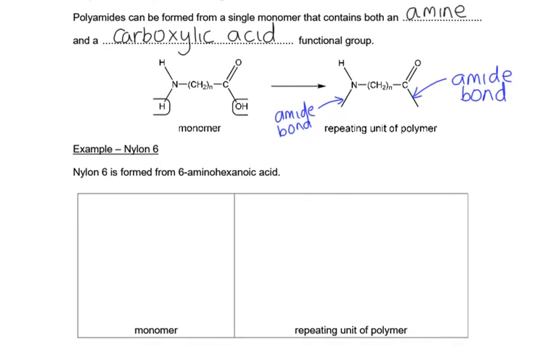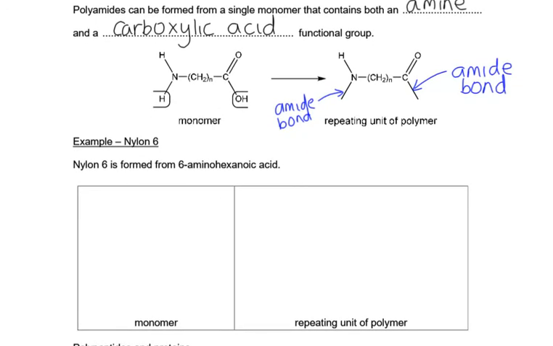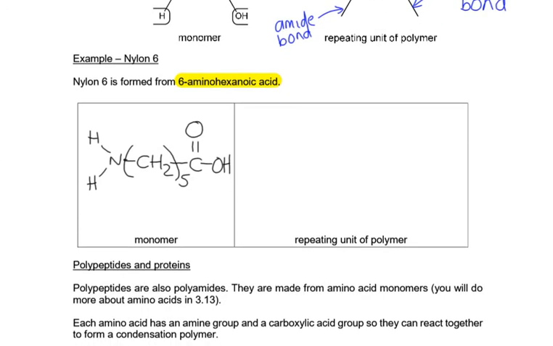So nylon 6 is made from 6-aminohexanoic acid. See if you can draw that. Again, to save time, I've drawn the CH2s in brackets, but notice this time it's not 6, even though it's hex. It's 5, because there's 1 carbon in the COOH group and we need 6 carbons altogether. And so we end up with 5 in the bracket.